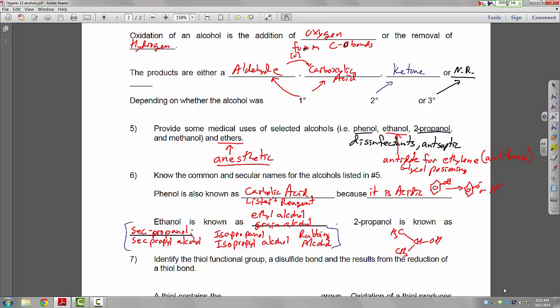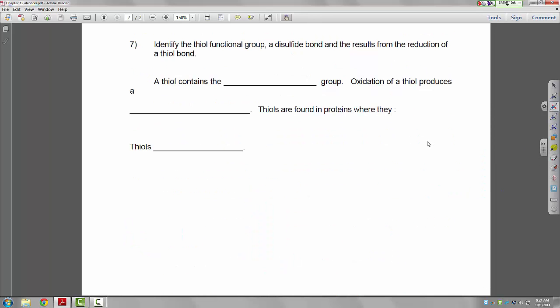Identify the thiol functional group, a disulfide bond, and the results from the reduction of a thiol bond. Thiol contains, we mentioned this up at the top, the SH group is called the sulfhydryl group.